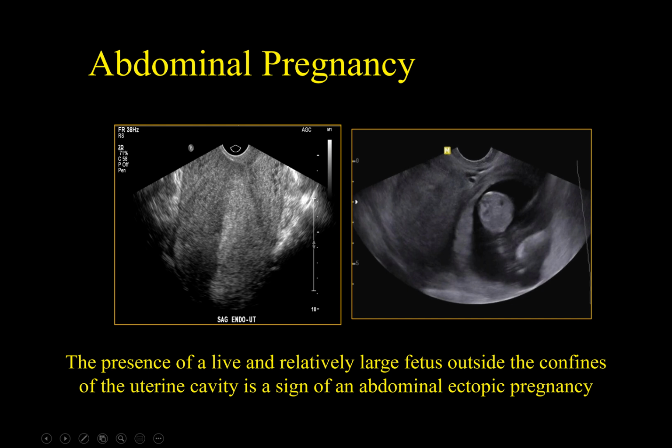Therefore, take it as a rule: the presence of an alive, relatively large fetus outside the confines of the uterine cavity is almost certainly a sign of an abdominal ectopic pregnancy.